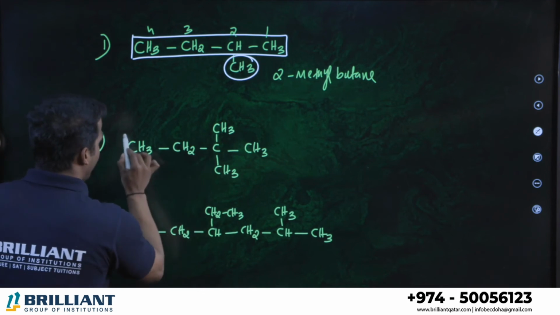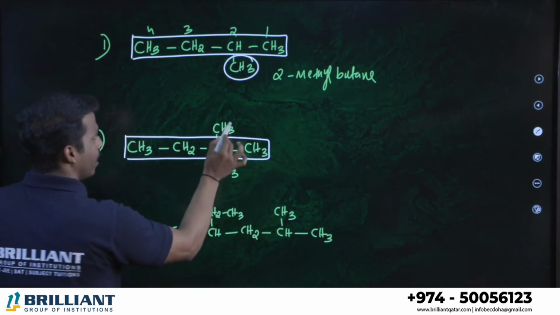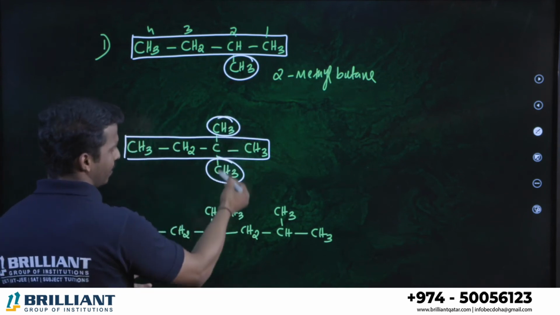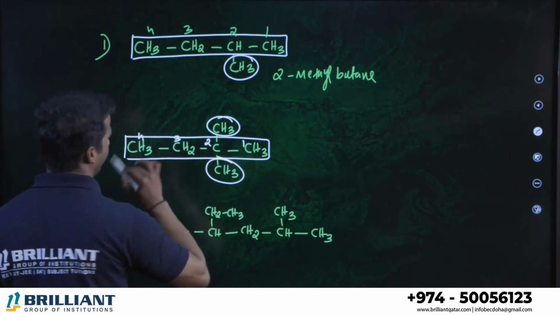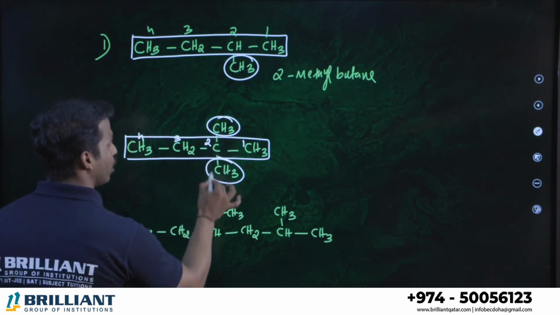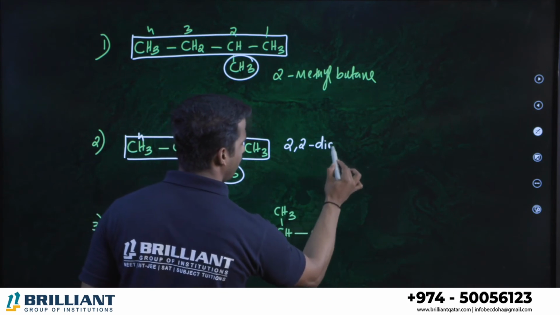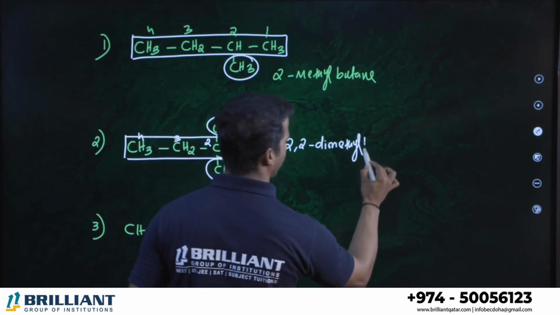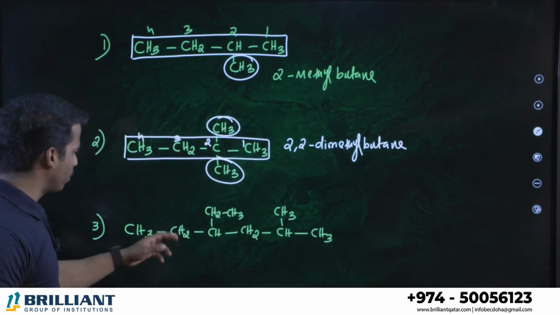Which is the longest chain? You can take this or this or this. All are 4 carbon. These are methyl groups. From where can you start numbering? The methyl groups should get the least number. Number 1, 2, 3, 4. Right to left is the best numbering. On the second position you have 2 methyl groups, so we write 2,2-dimethyl. What is the parent chain? Total 4 carbon, so we call it butane. Clear all?